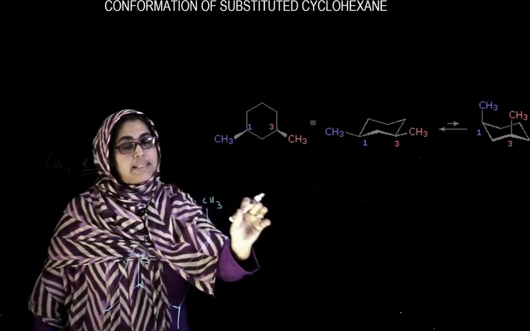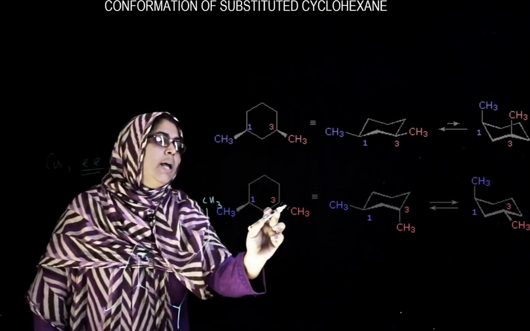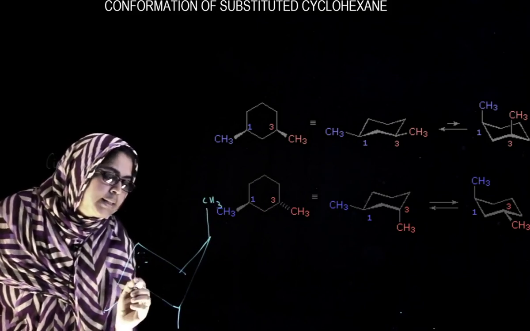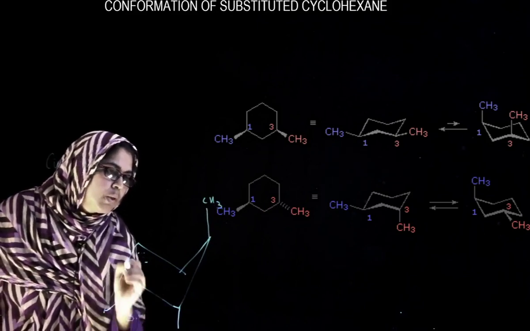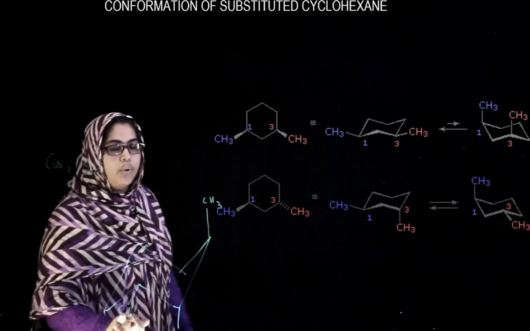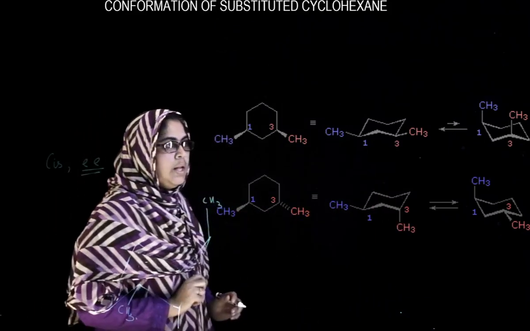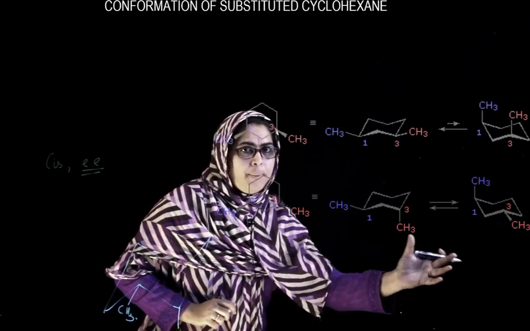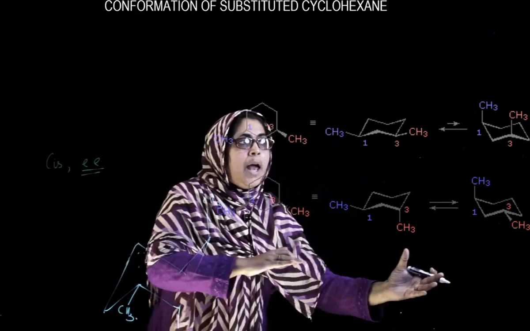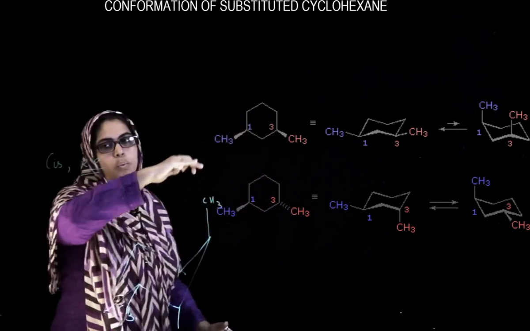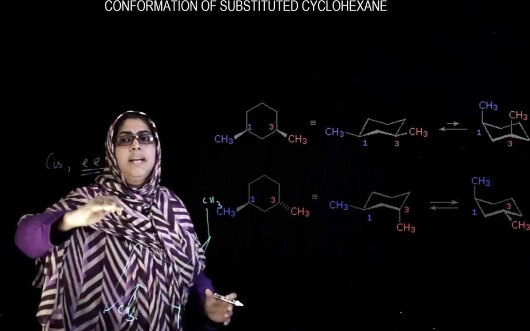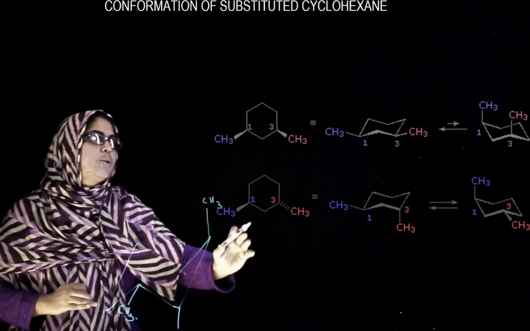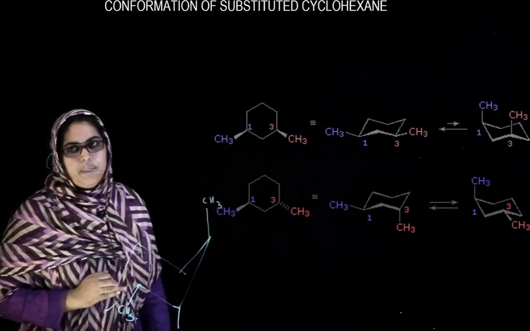When we take trans, what will the conformation be? Here, this one is above the plane and the next one is below the plane. So, either axial-equatorial or equatorial-axial. These two normally have equal probability of existence. So, among the cis and trans forms of 1,3-disubstituted cyclohexane, cis at equatorial will be the most stable when compared to all these possible conformations.